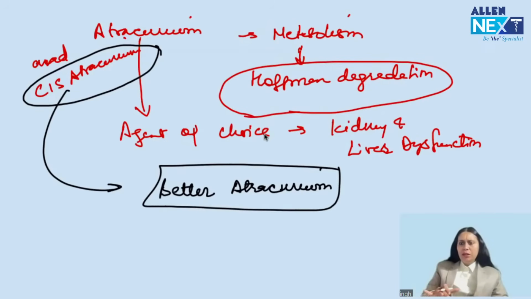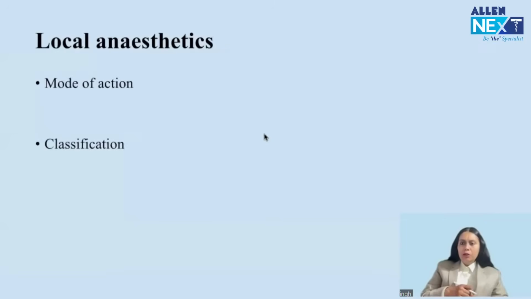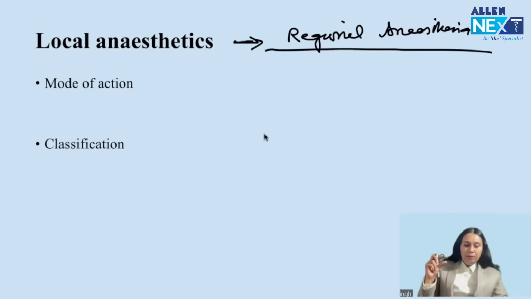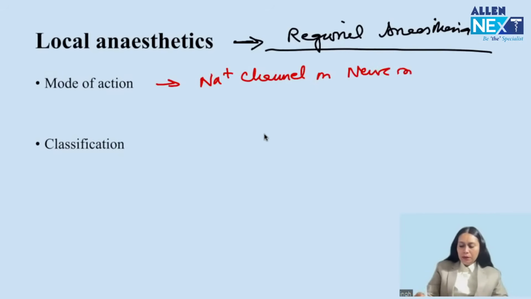So this is about the drugs of general anesthesia. Now, the drug of regional anesthesia is local anesthetic. In local anesthetics, what is the mode of action? A very popular question. It binds to the sodium channel present on the nerve membrane. Remember this.